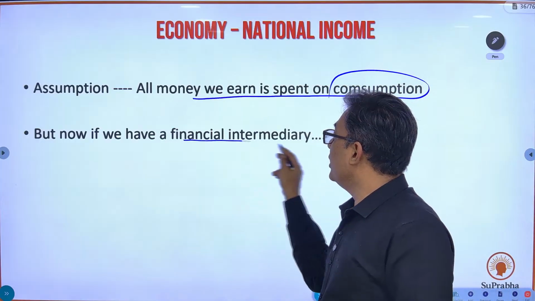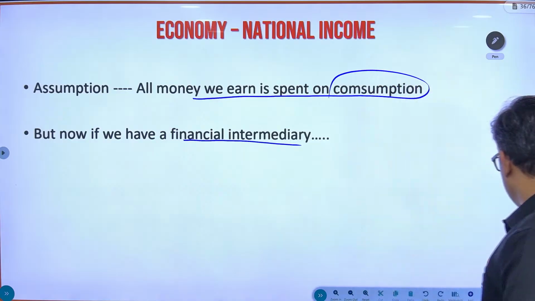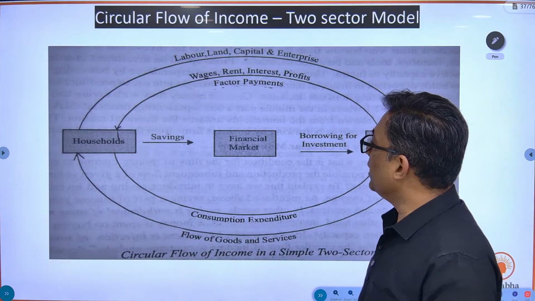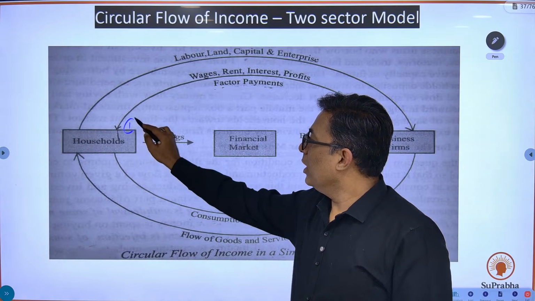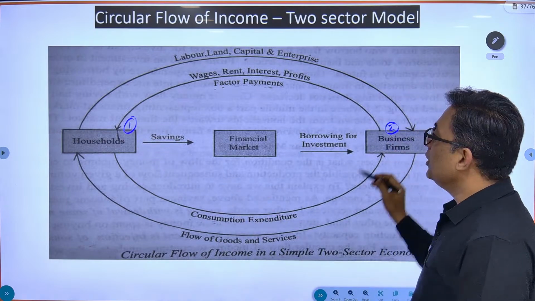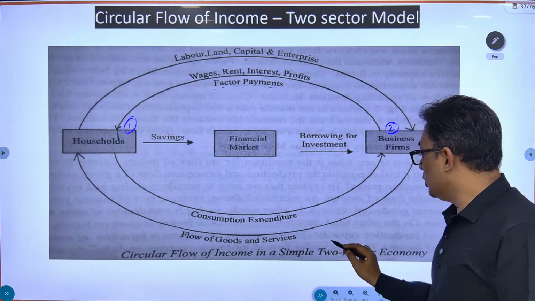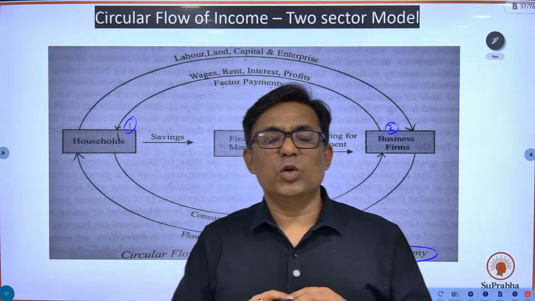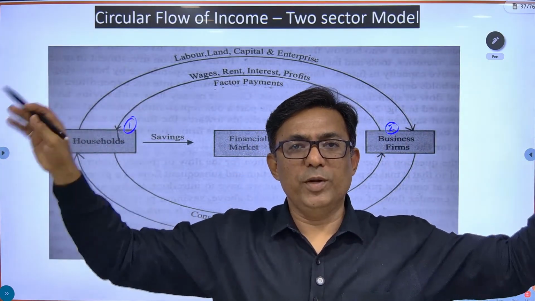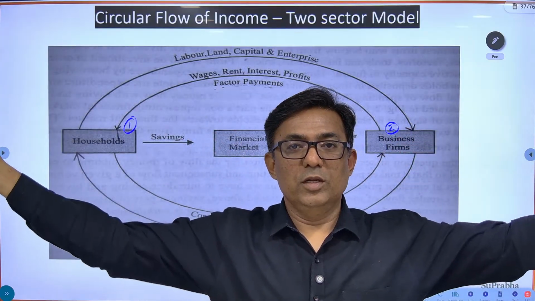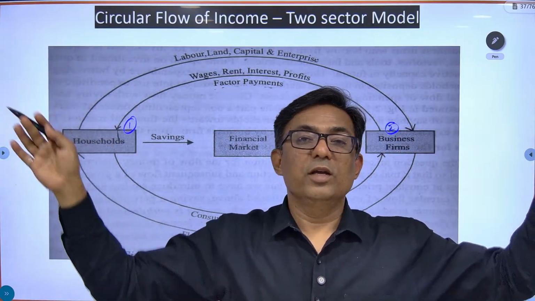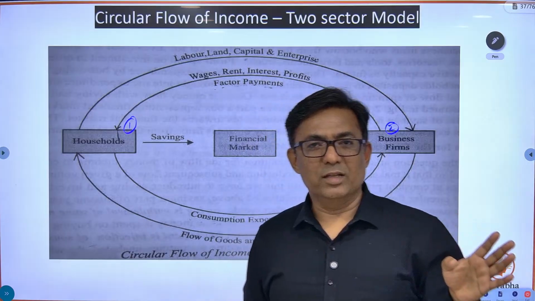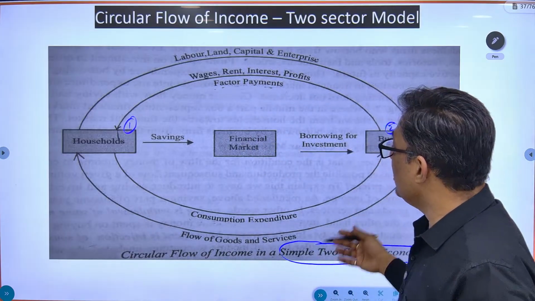But what if we have a financial intermediary? What is a financial intermediary? You understand from this diagram. So this is the same diagram. You have the households and you have the business firms. Since you have only two sectors, it is known as a simple two-sector economy. This is a simple two-sector economy which does not have any relation with the rest of the world. There is no government. Since there is no relation with the rest of the world anywhere, it is known as a closed economy. No import-export, nothing.